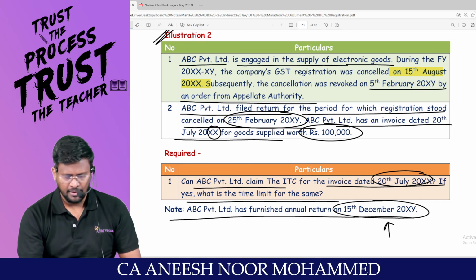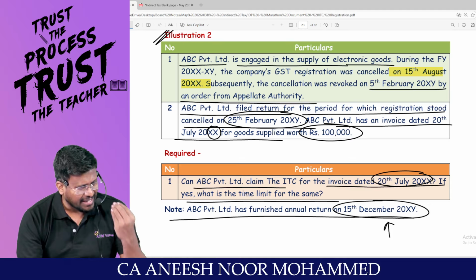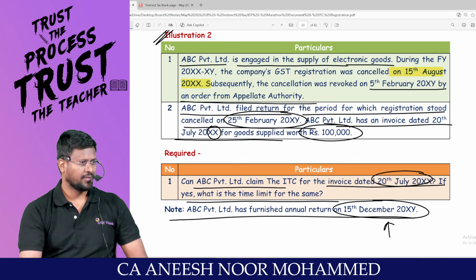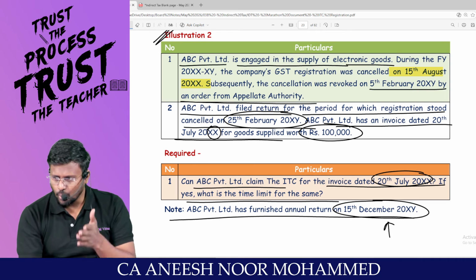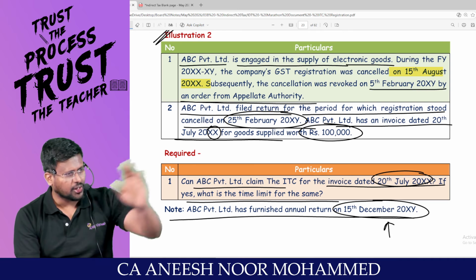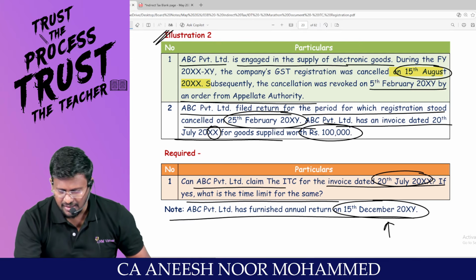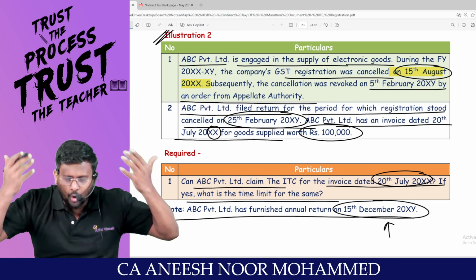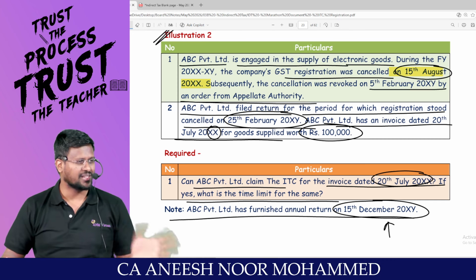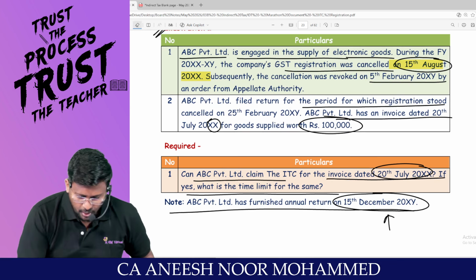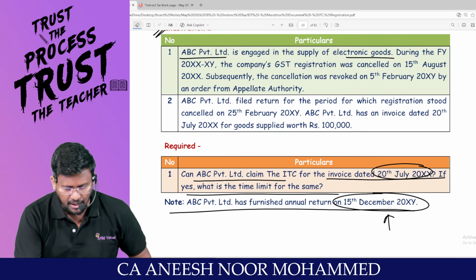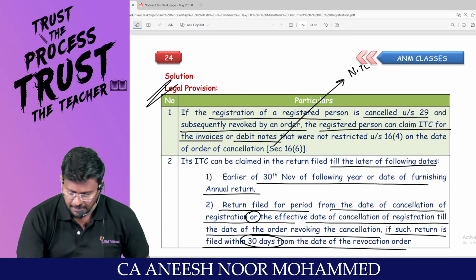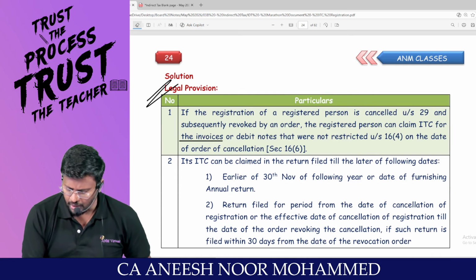Sir, 20th July return, you will be filing only on 20th of August, no. July month invoice, you will be claiming ITC next month August, no. 15th August, they have cancelled the registration, no. That means how you can say that it is before cancellation period? It is not before cancellation period. For this bill, ITC would not have been taken by the person. Are you able to appreciate? That's why we are having an extended time limit under 16 subsection 6. This is a very important area for exam.